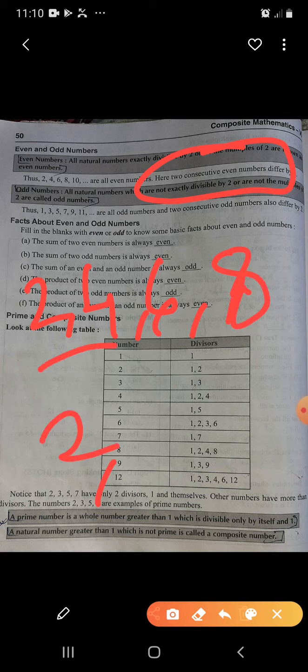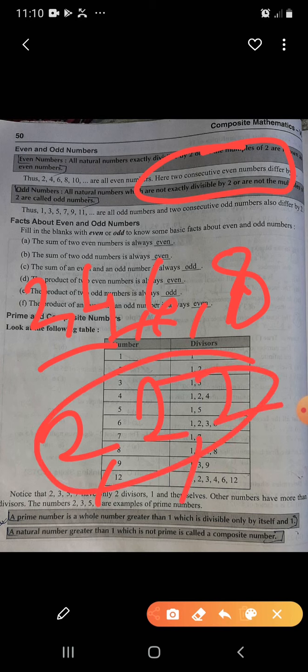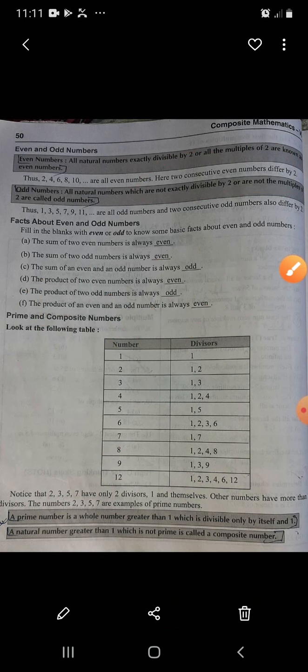Now see here, if I say 2, 4, 6, 8, see their difference. Here also 2, here also 2, here also 2. It means their difference consecutive-wise is 2. Two consecutive even numbers differ by 2.